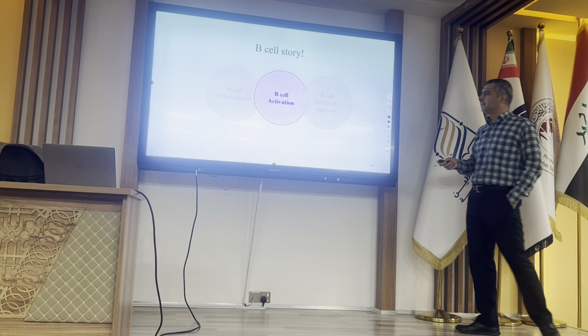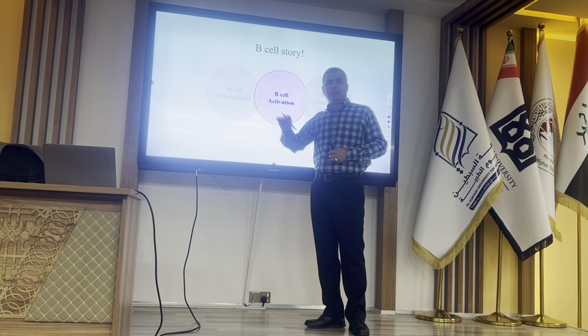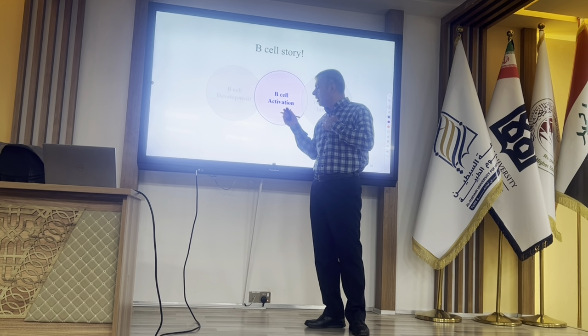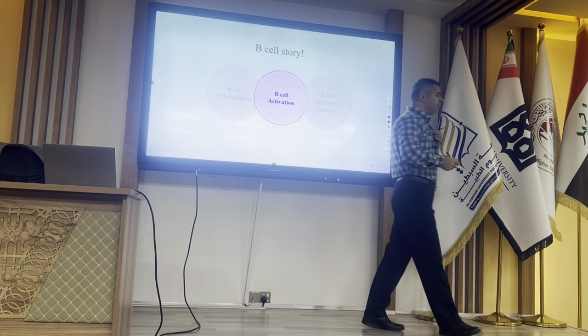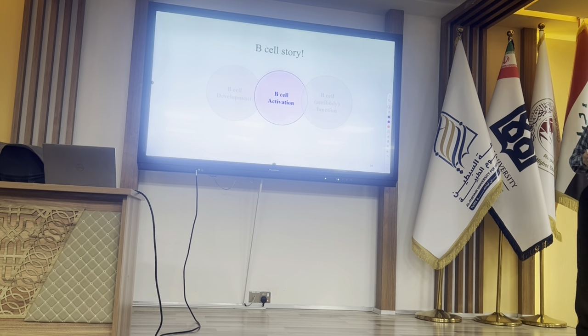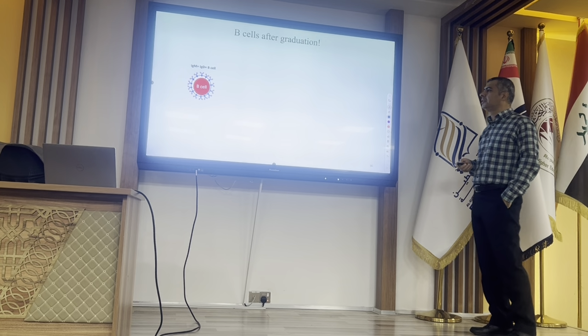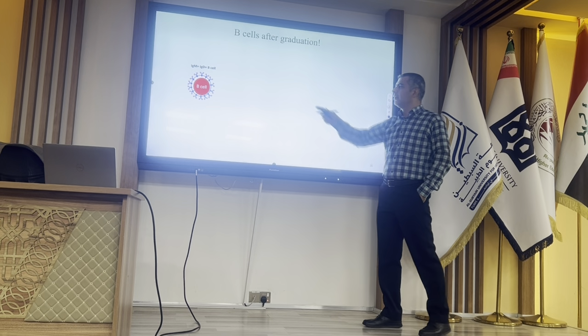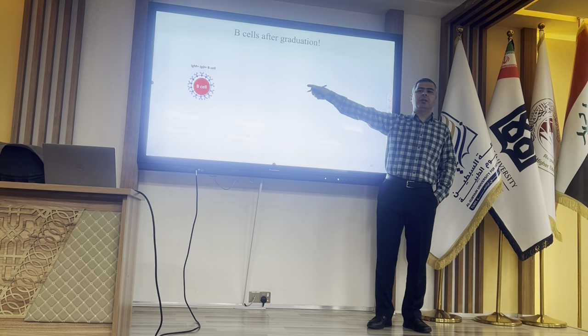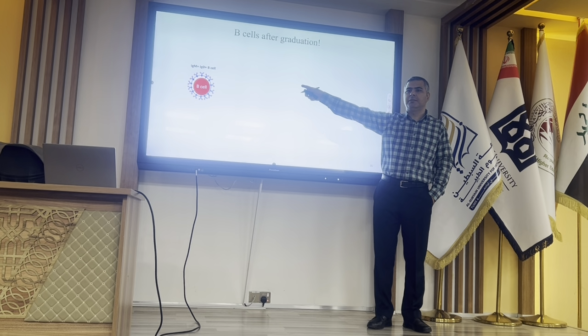So now, after talking about B cell development, I'm going to talk about B cell activation. Naive B cell, that's why it's written IgM positive, IgD positive.